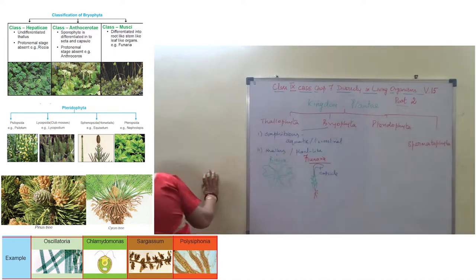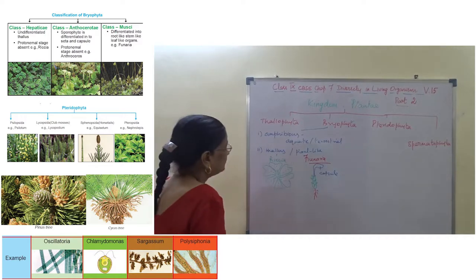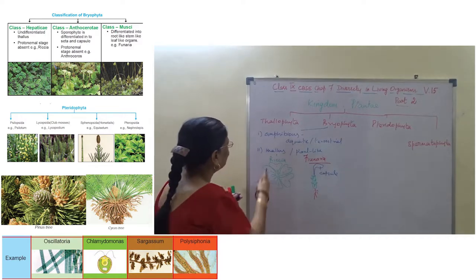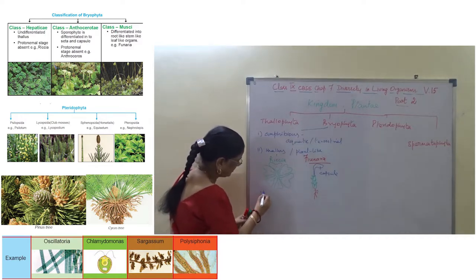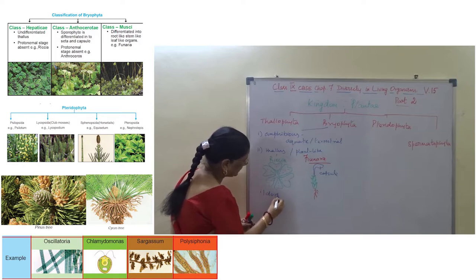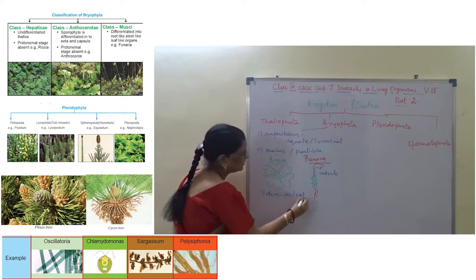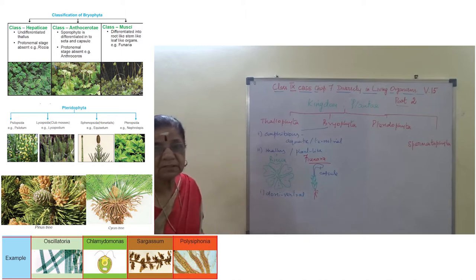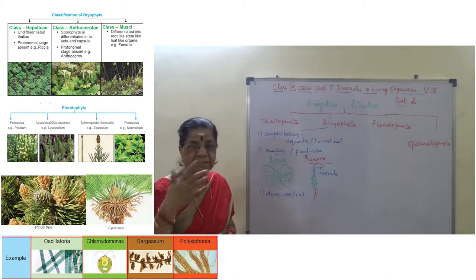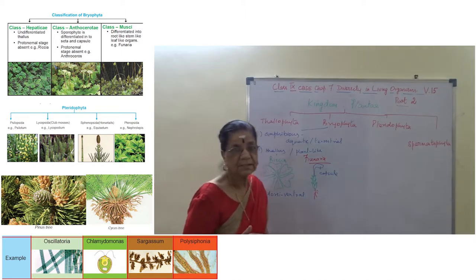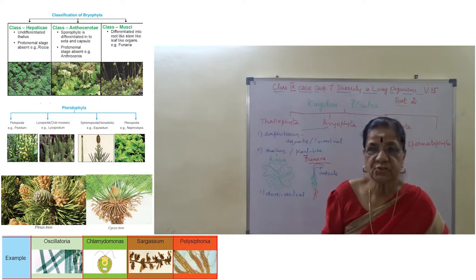Now this Riccia and Marchantia have a dorsiventral thallus, having dorsal side and ventral side, that is anterior and posterior.